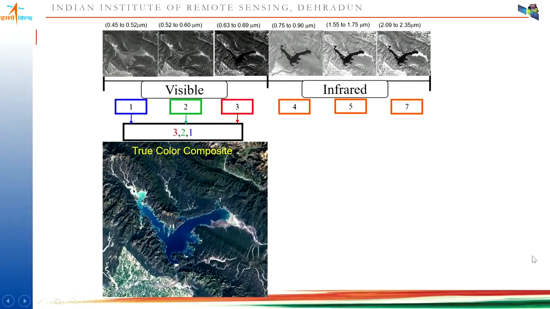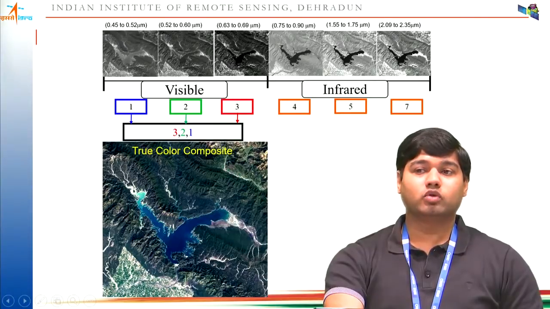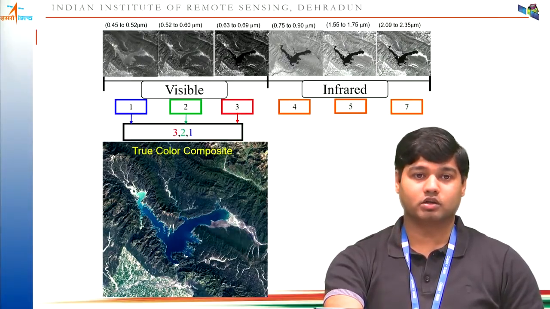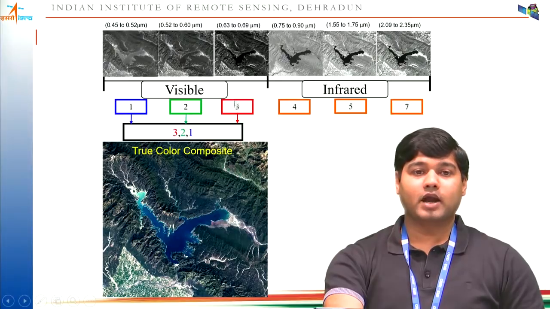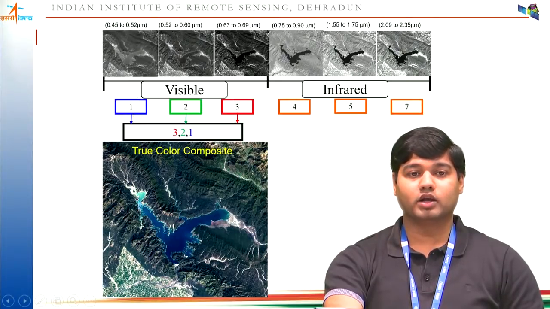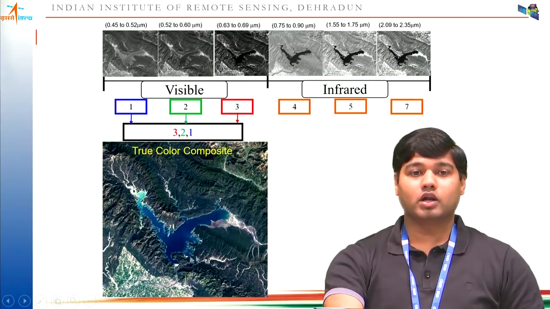Now, for which band, what application is required, that I'm going to tell you. Using the bands, you can generate two color composites, that is called true color and standard false color, or any other false color. Whenever you are using the red band through the red color gun, green band through the green color gun, and blue band through the blue color gun, that is called true color or natural color composite.